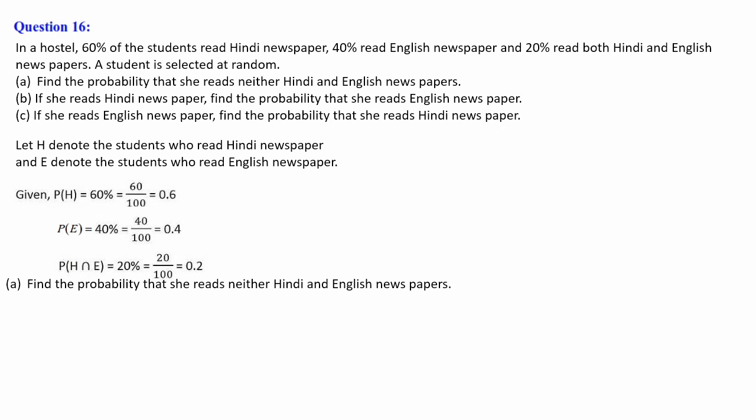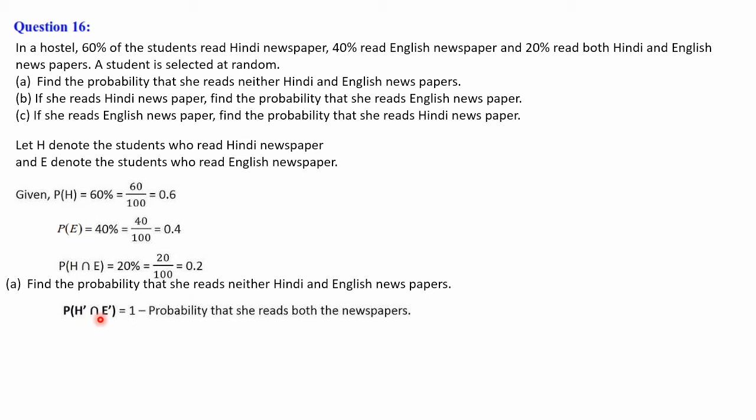The first part we have to calculate is the probability that she reads neither Hindi nor English newspaper. Means if a student is selected at random, you have to find the probability that she reads neither Hindi nor English. So we have to find P of H naught intersection E naught, where H naught means not Hindi and E naught means not English.